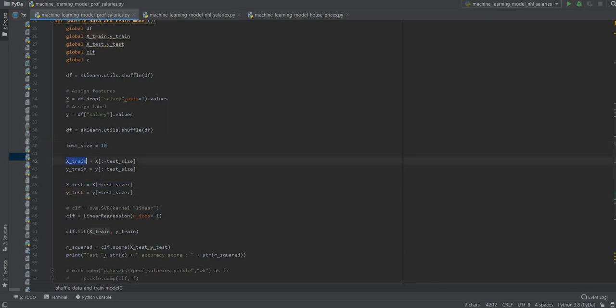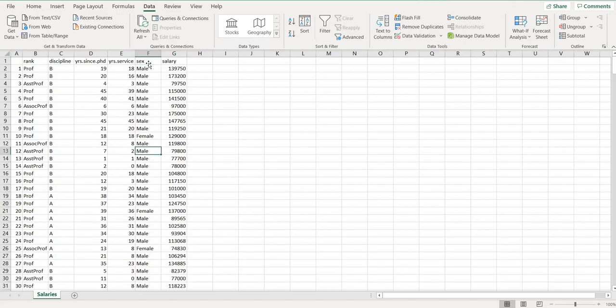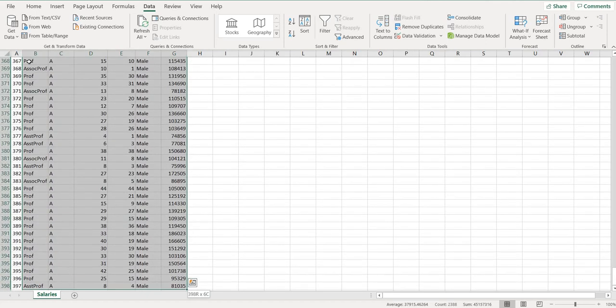Now our training data is equal to all our data up to our test data. So since our test data is 10, that means that our training data will be all of this up to 1, 2, 3, 4, 5, 6, 7, 8, 9, 10. So it will train on this and test on this. But since we are shuffling our data, this will be mixed, so it won't be numerical according to the index.